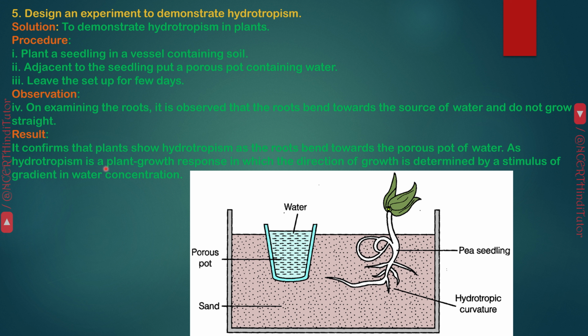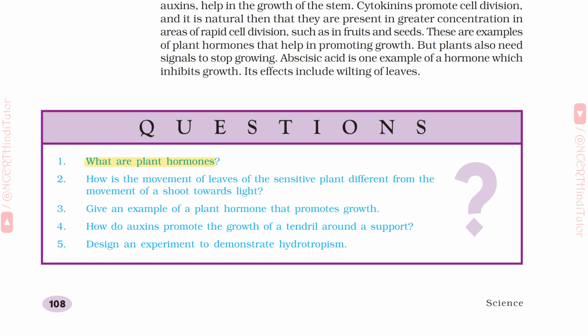Hydrotropism is a plant growth response in which the direction of growth is determined by a stimulus of gradient in water concentration. This is water, this is pea seedling, hydrotropic curvature, porous pot, sand. Friends, we have completed all these question answers. Now let's move on to the next questions.